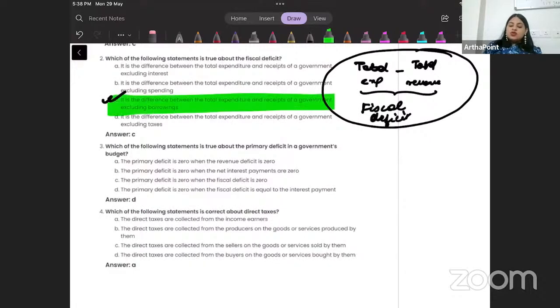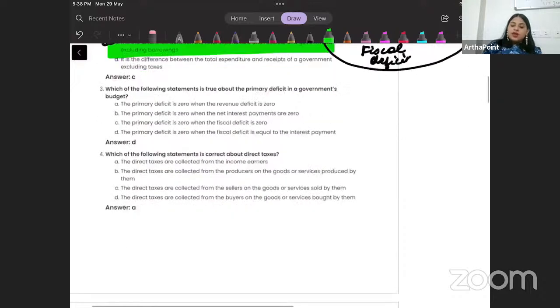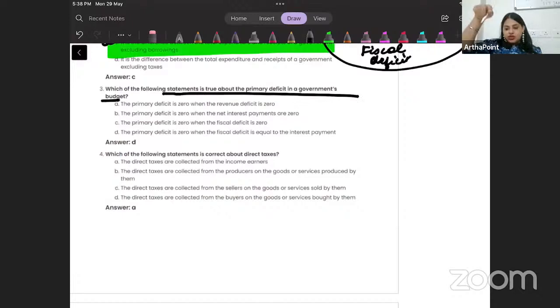Okay. So come to the third question now. Which of the following statements is true about the primary deficit of the budget? So, what is primary deficit? As I was just telling you, beta, the primary deficit refers to the difference between fiscal deficit and interest payment.